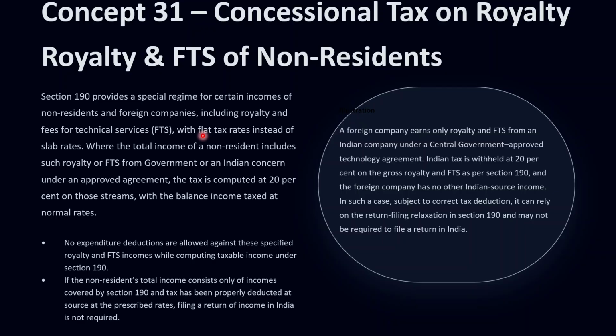Where these conditions are satisfied, the royalty or the FTS is taxed at a flat 20% rate, and the remaining income, if any, will be taxed at normal applicable rates. Importantly, no expenditure deduction is allowed against these specified income streams from royalty and FTS.